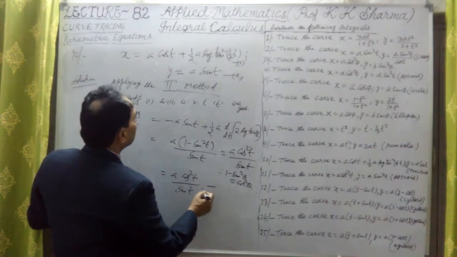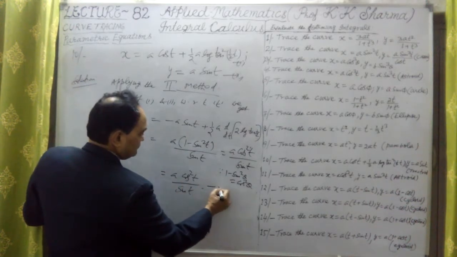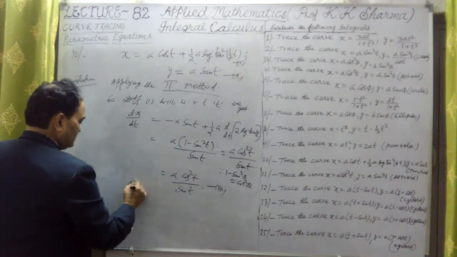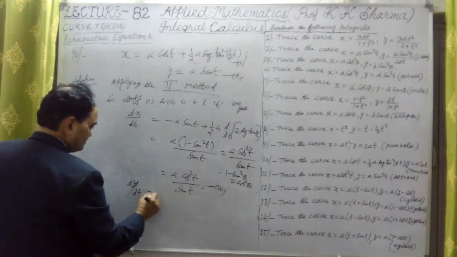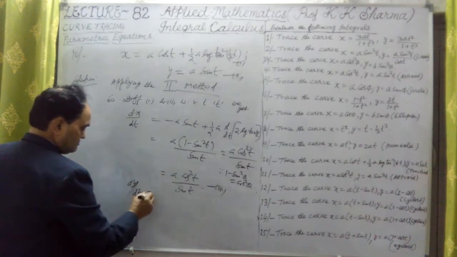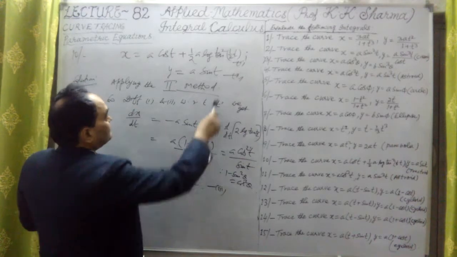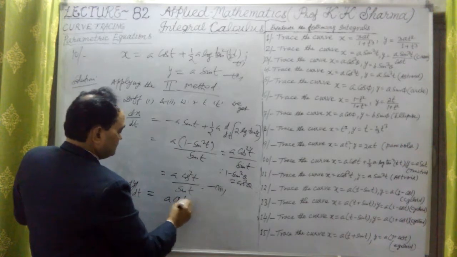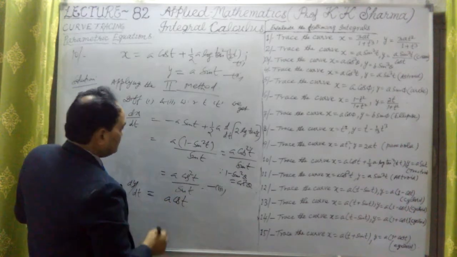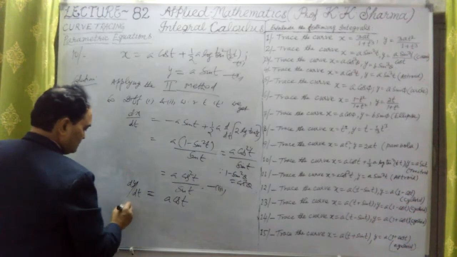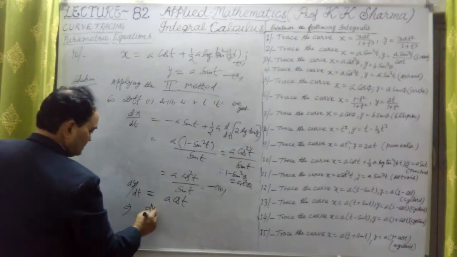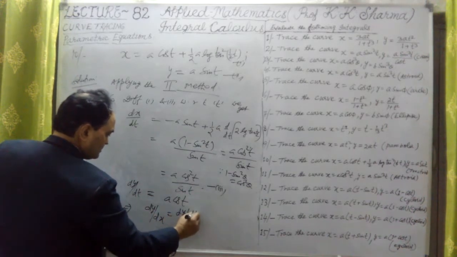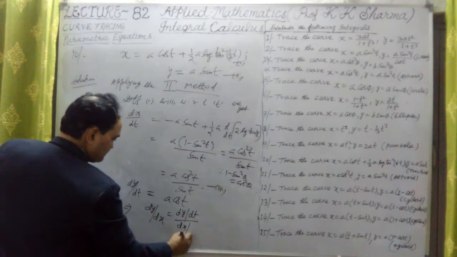Let me take the third equation; the first and second we took. Now what is dy by dt here? Differentiating the second equation with respect to t, it is nothing but a cos t. Therefore dy by dx is dy by dt divided by dx by dt.